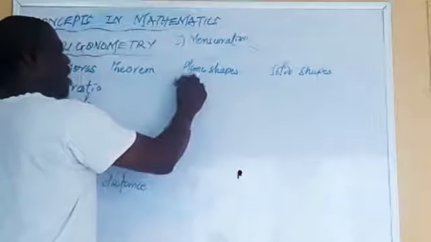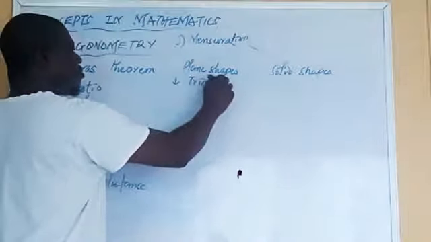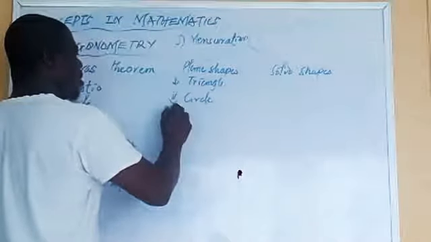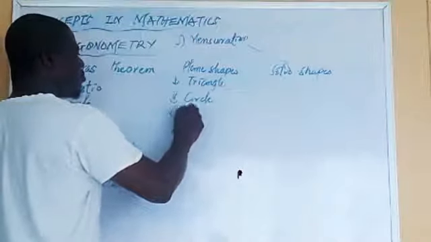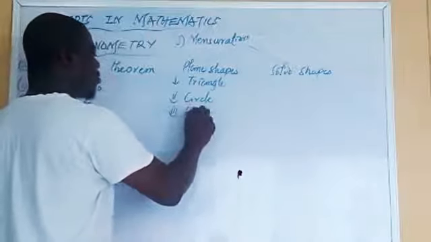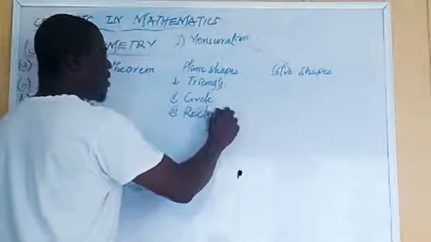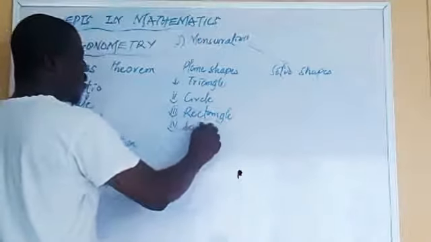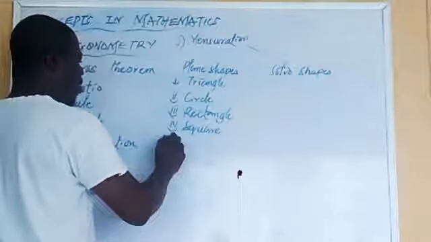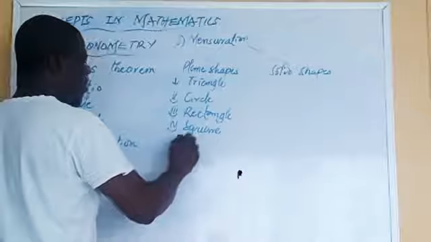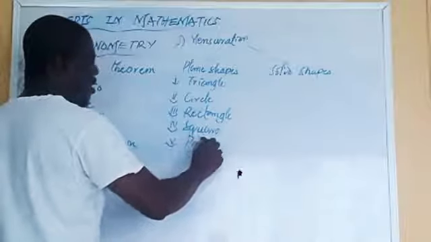We have triangle. 2 is circle. 3 is rectangle, followed by square, followed by parallelogram.